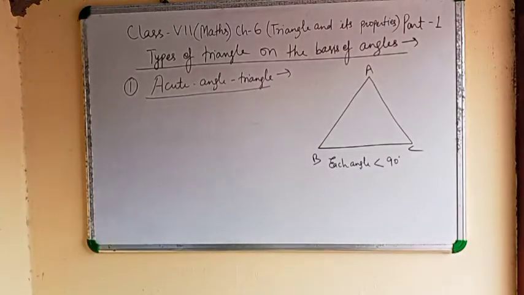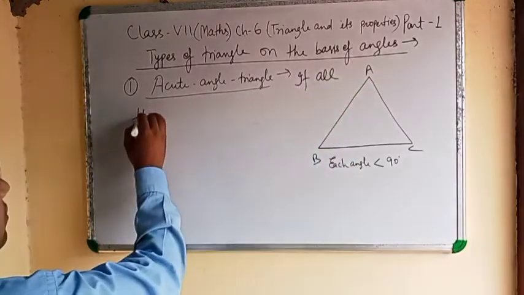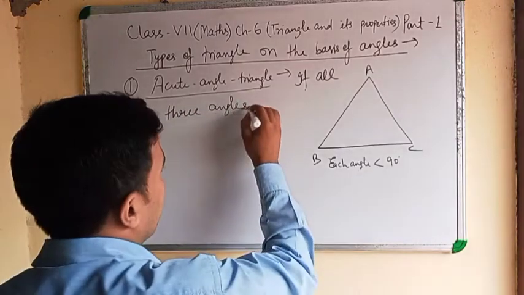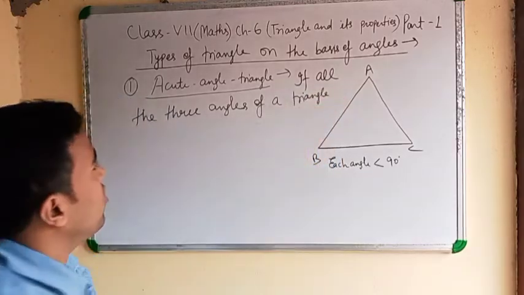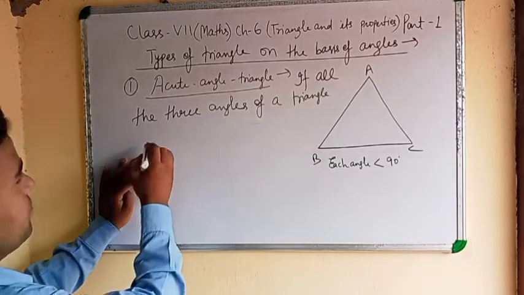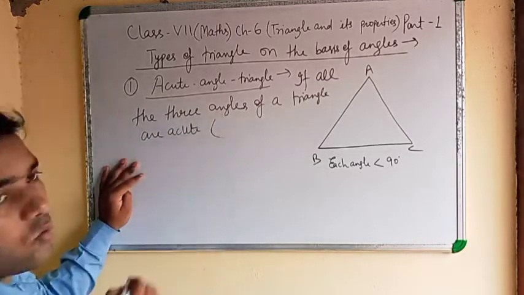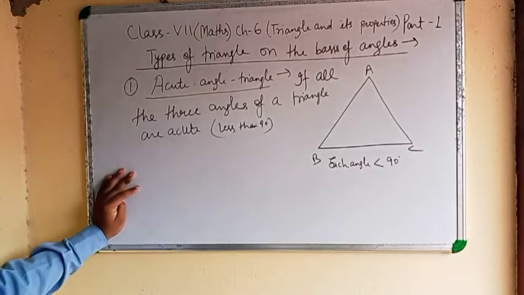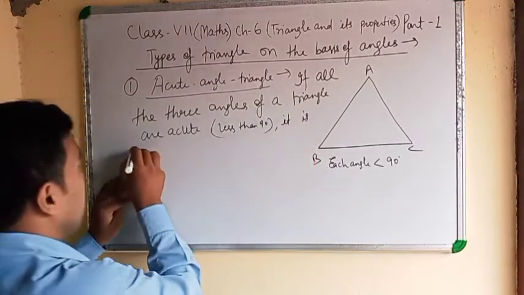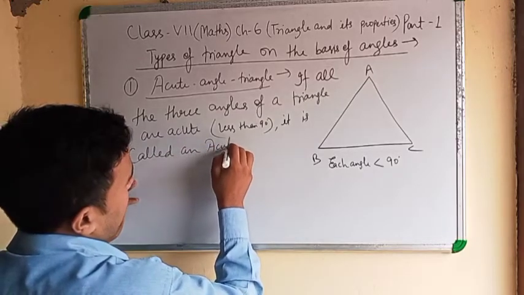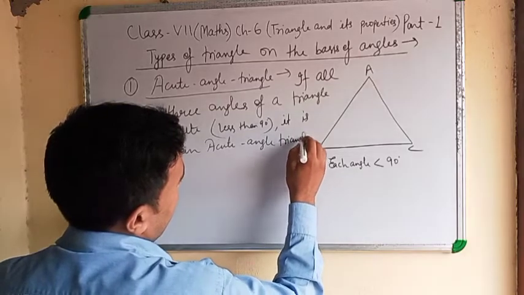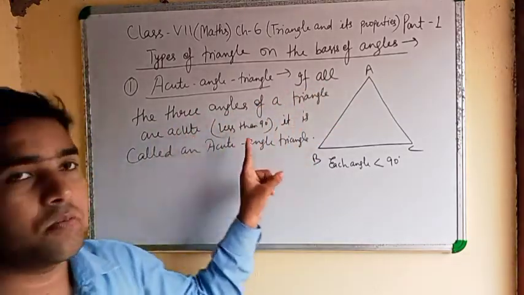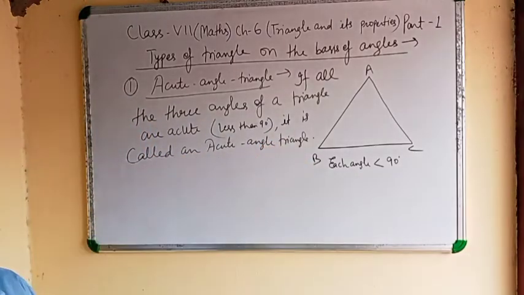Means what can you write? If all the three angles of a triangle are acute, acute means less than 90 degrees, it is called an acute angle triangle.